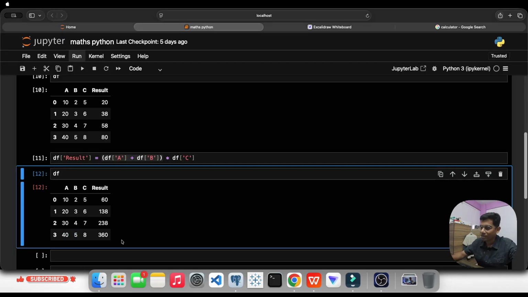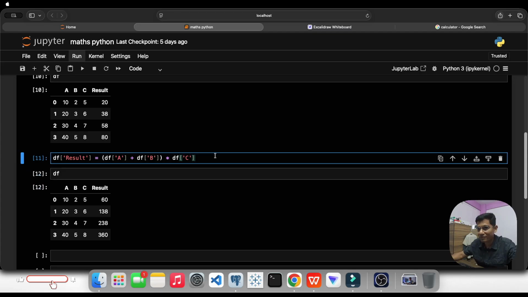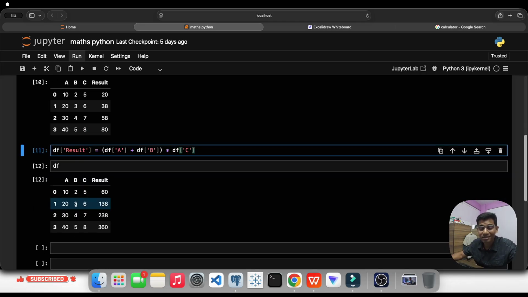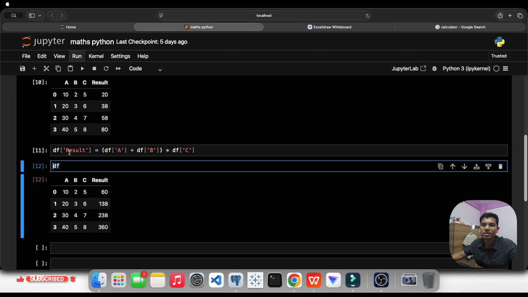360, right? So this is how you can see, we haven't told anything to Python to follow the rules, follow this, that, any BODMAS rules have we told? No, we have just given the expression. And see how properly this Python environment has used these BODMAS rules and given us the output.